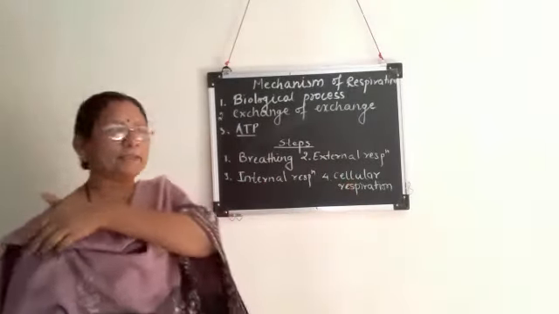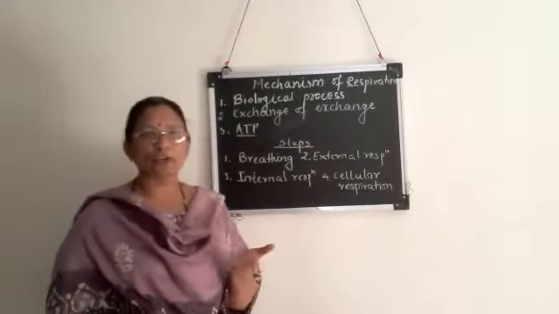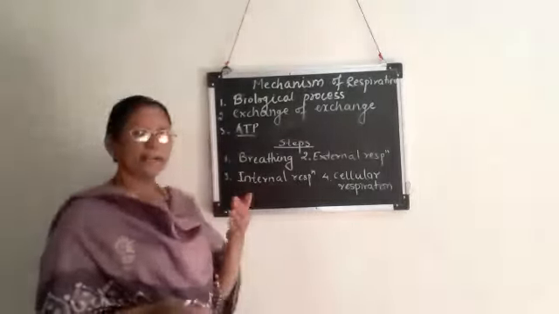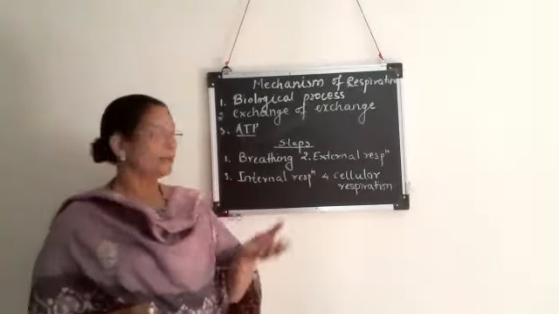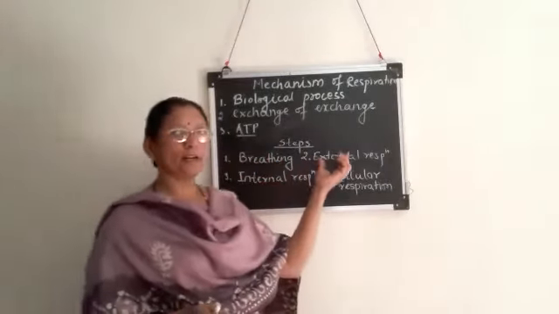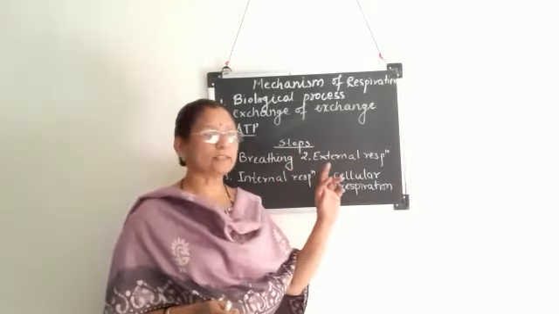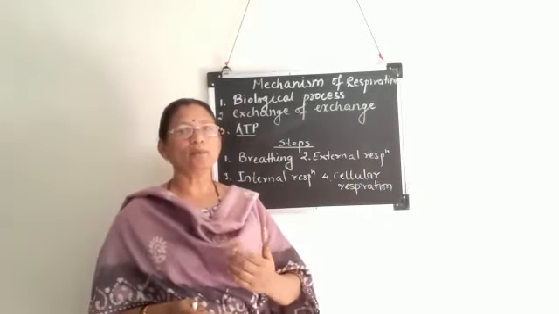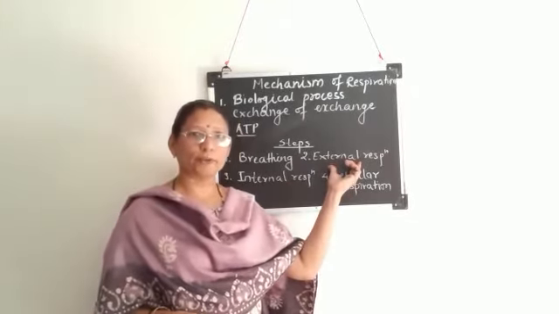What are their meanings? We'll see breathing first. Simply, breathing means the process by which air is taken inside and carbon dioxide is given outside. So taking air in once and giving out air once involves breathing. That becomes a breath. Secondly, external respiration. What is the meaning of external respiration? This is the exchange of gases at lung level. That means whatever air we inhale will go up to the lung, and from the lung carbon dioxide will be given outside. That becomes external respiration.